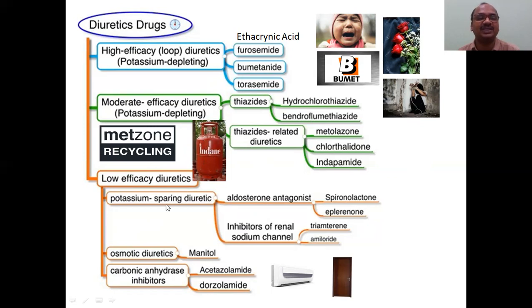And now low efficacy diuretics, potassium sparing diuretics, aldosterone antagonists, all, A-L-L, all. Potassium sparing, it comes on the end. So keep in your mind, aldosterone, all it comes at the end. Collecting tubule. Spironolactone,